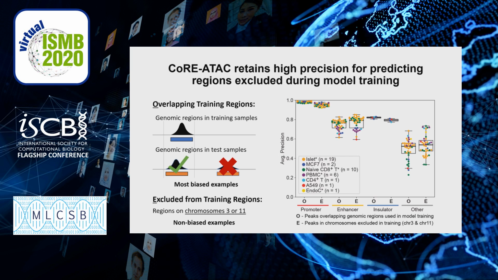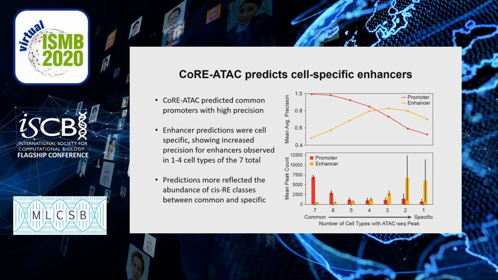When we look at enhancers versus others, we see that CoRE-ATAC is indeed learning a function as the excluded regions actually outperform the biased regions. To understand whether or not CoRE-ATAC could predict cell-specific cis-regulatory element function, we stratified the genomic regions of the 40 test samples by their cell type.